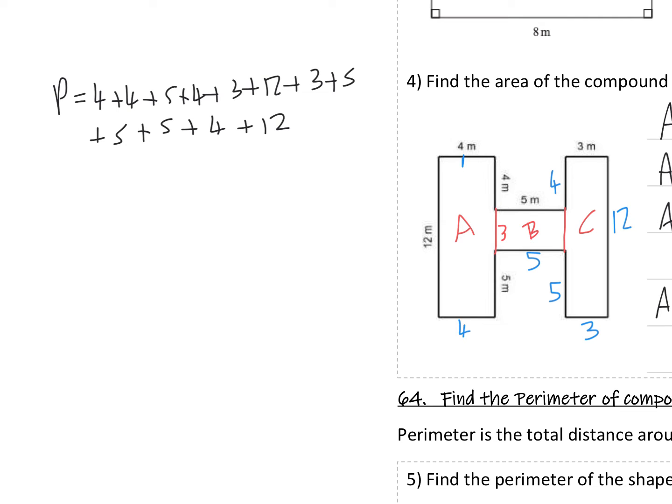Double check, I want to see how many sides there are. 1, 2, 3, 4, 5, 6, 7, 8, 9, 10, 11, 12. I stopped in the middle there, taking a new line, so I wanted to make sure I didn't forget something, so you can count the number of sides. If you add those all up, you get 66 meters.